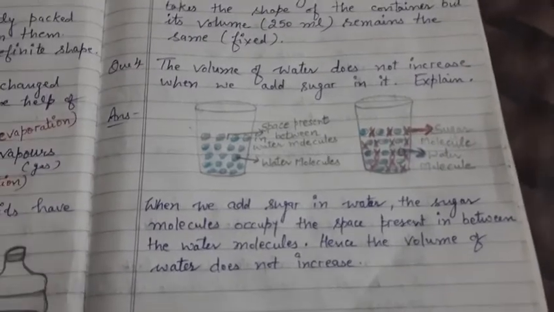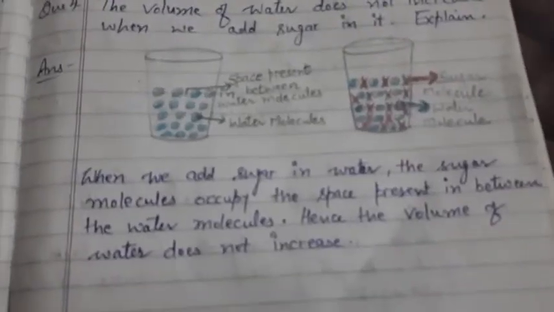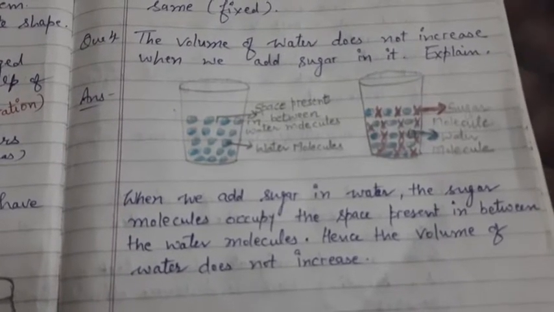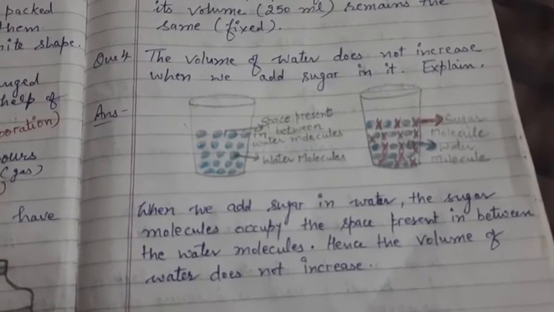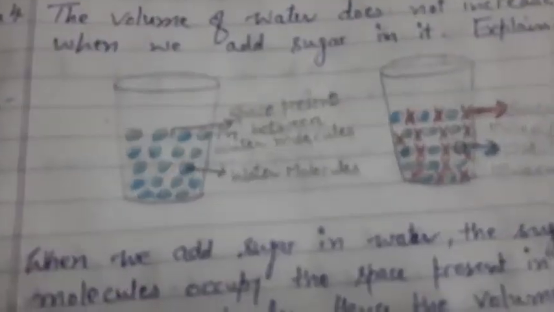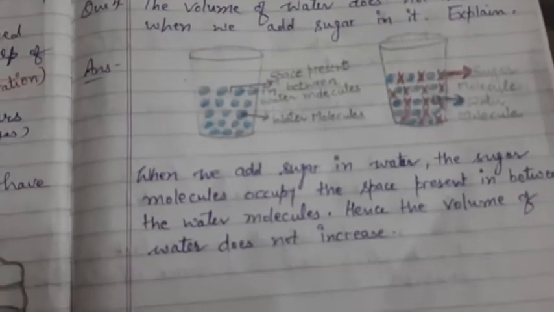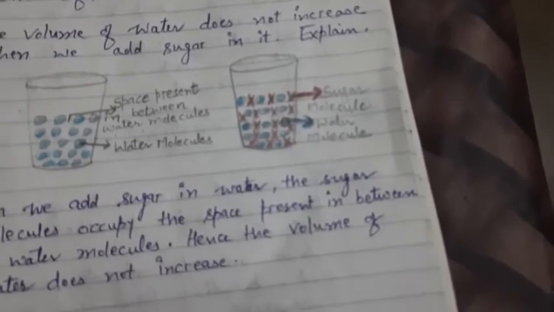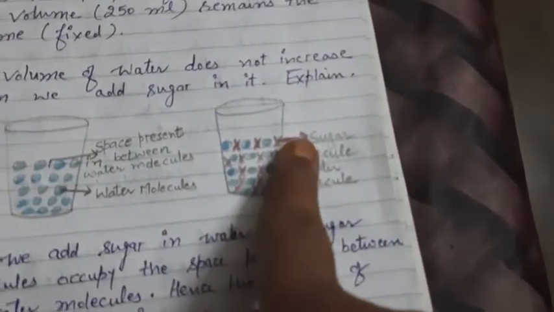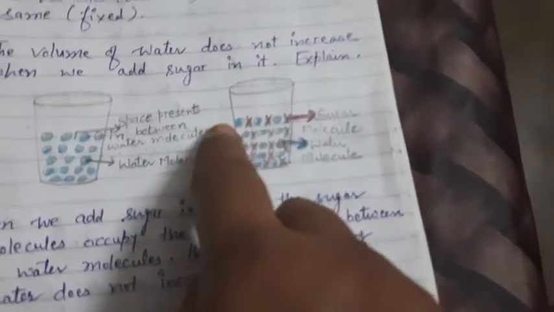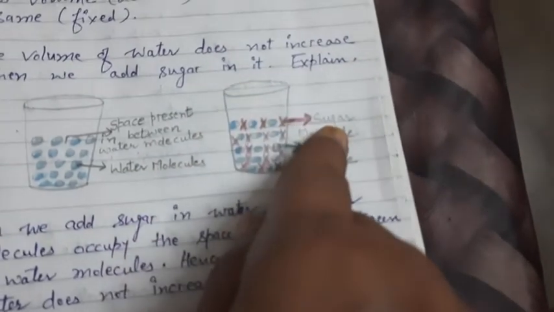In the first glass you can see the water molecules, and I have shown, as we know that in liquids, in water, there is some space present between the water molecules. So I have shown you the space present between the water molecules. This is the space which is present between water molecule. In the second glass you can see two types of molecules. So these two types of molecules are the sugar molecules and the water molecules. The blue color round, these are called water molecules, and these red color cross molecules are sugar molecule.